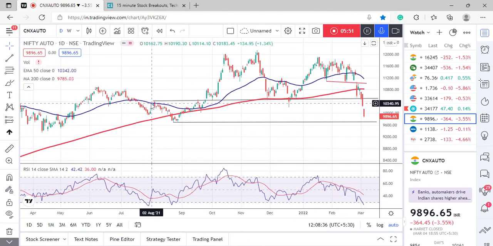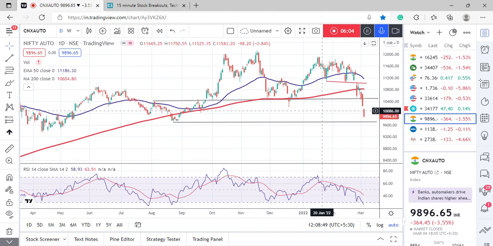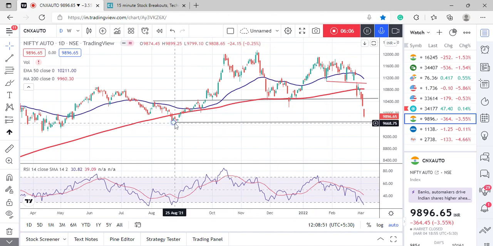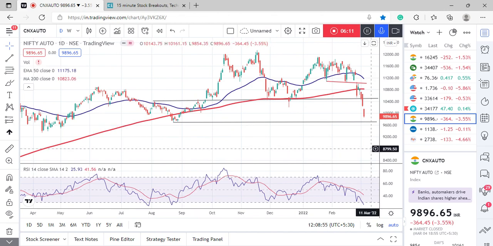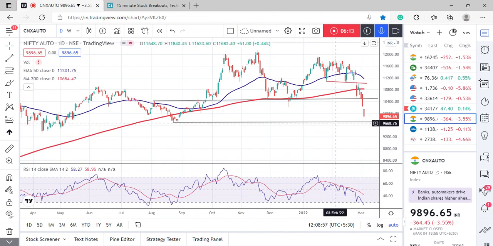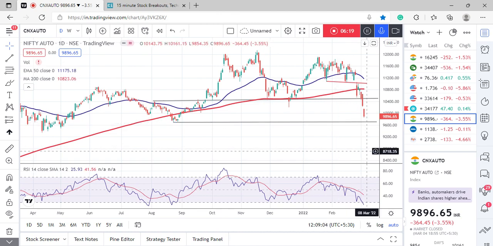So there were multiple highs and multiple lows around this level. So 10,500 was a very crucial support zone. Then it fell below 10,500 and moved down towards this swing low. This swing low is going to act as very crucial support for the short term, placed at around 9,700. So 9,700 is going to act as short-term support for the auto index.